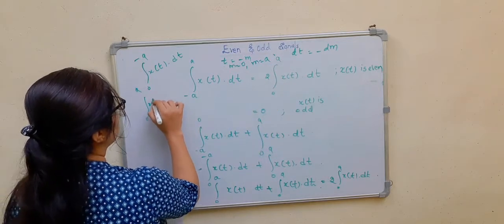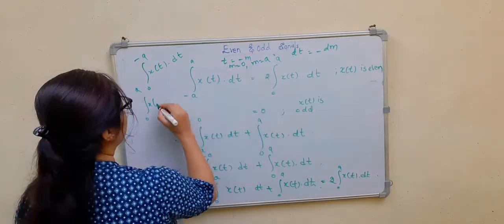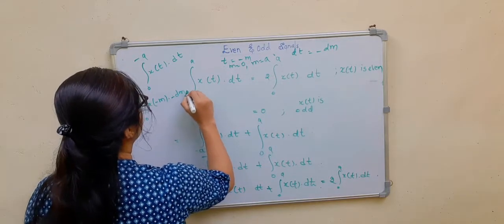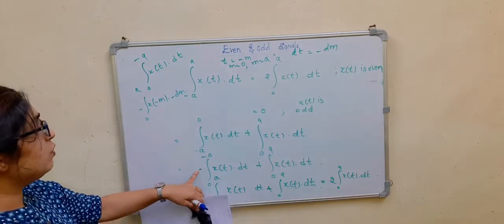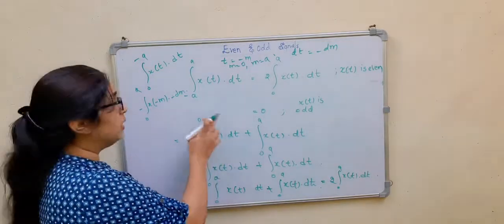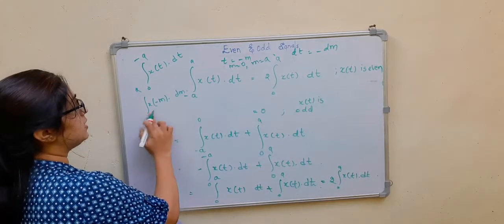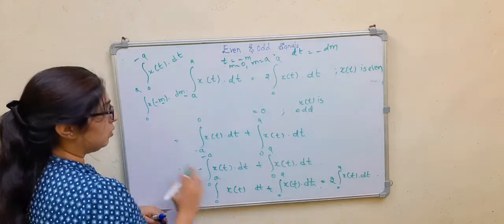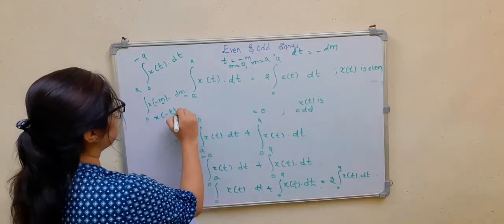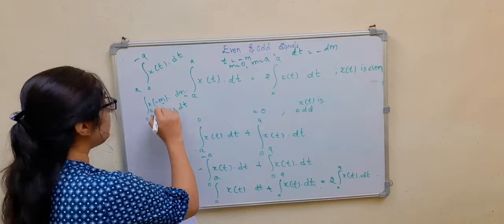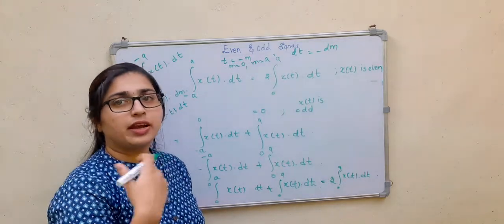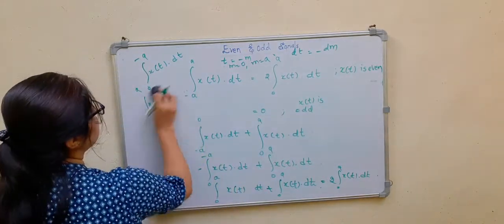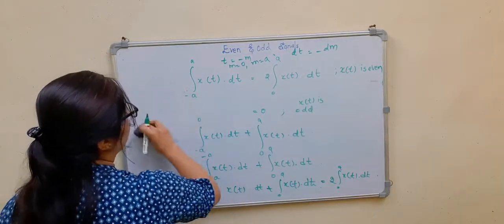So the limits are 0 to a, x of t is x of minus m, dt is minus dm, and the change of limits gives a minus, so the minus gets cancelled. Now I can also change the variable from m to t, that is x of minus t dt, because in integration we can use any variable and it doesn't affect the integration. So this is the way to understand why I took minus t there.